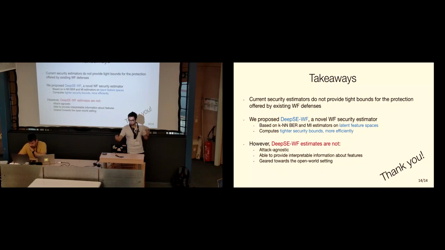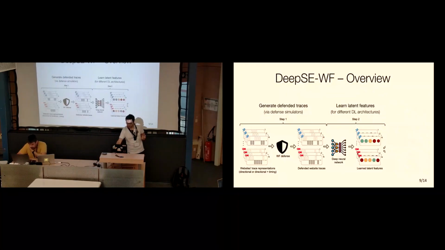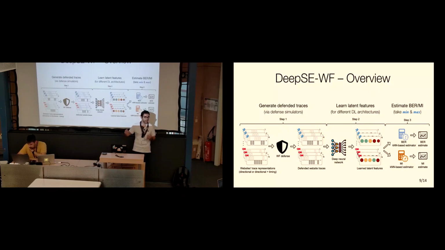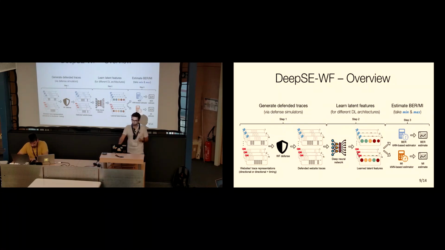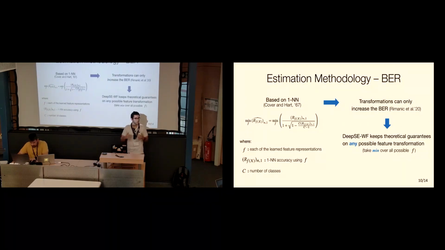So this is the large number of transformations that I had in this slide. We go over different architectures, and then we pick either the one that gives the minimum Bayes error or the maximum mutual information estimation. But that's right, there's no general way that we could measure it without just trying different architectures. However, we do know that according to these theoretical results, these transformations will never increase the Bayes error or decrease mutual information. So we're safe in that sense that we can try them, ideally all, although trying them all is probably not feasible.